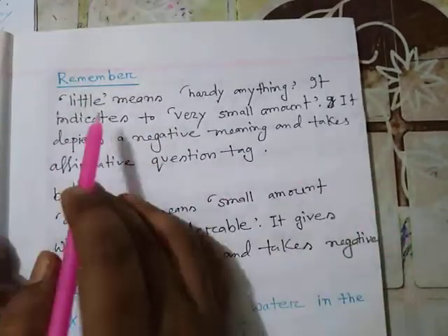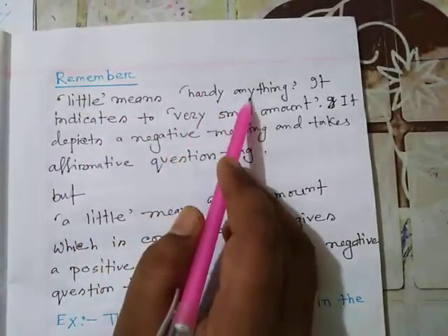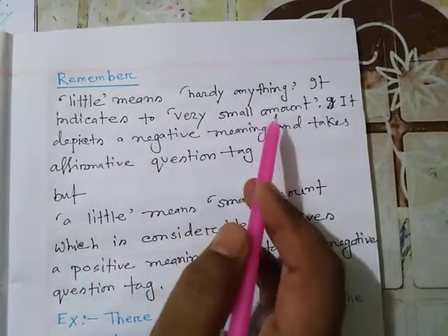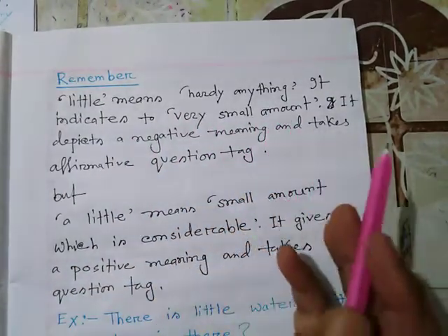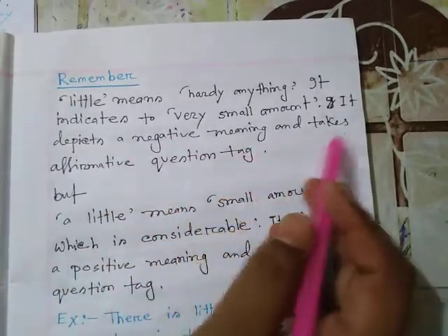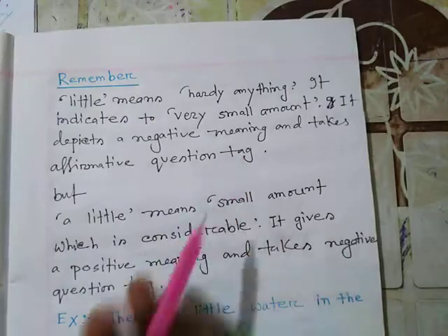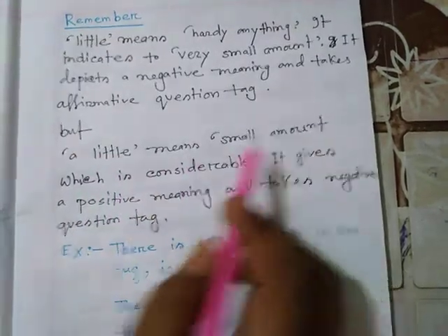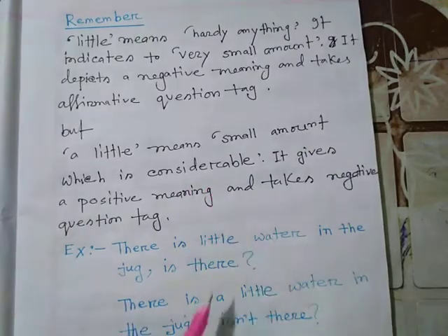Remember, little means hardly anything. It indicates a very small amount which is not considerable. It depicts a negative meaning and takes an affirmative question tag. But a little means a small amount which is considerable.